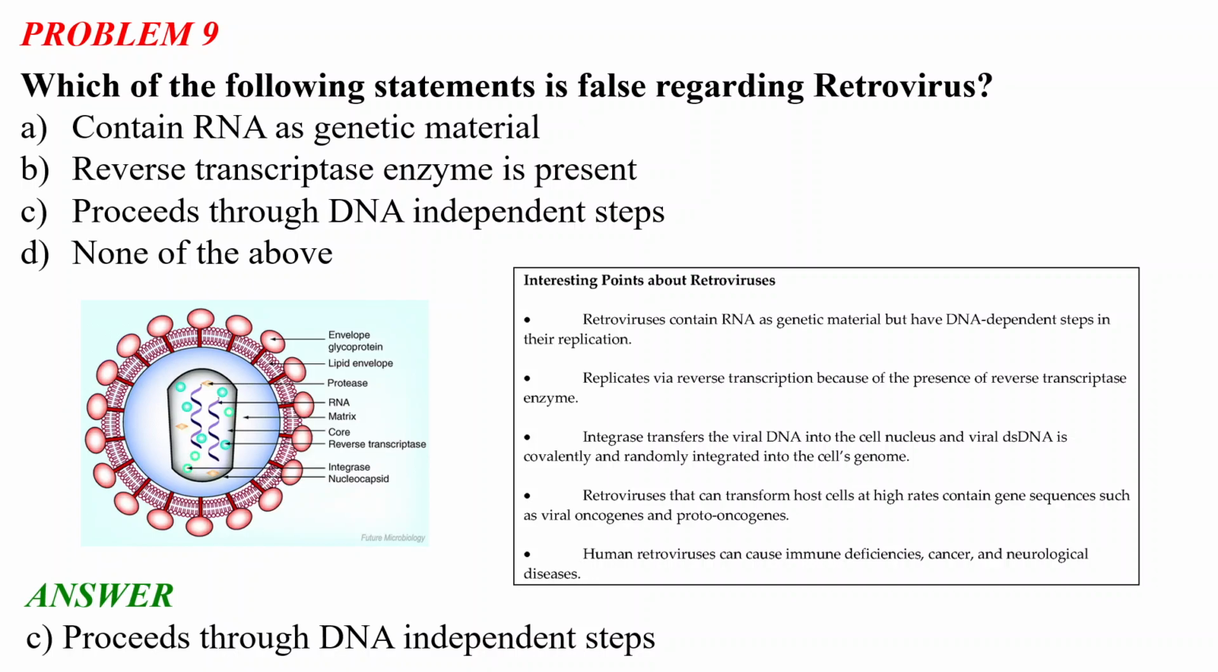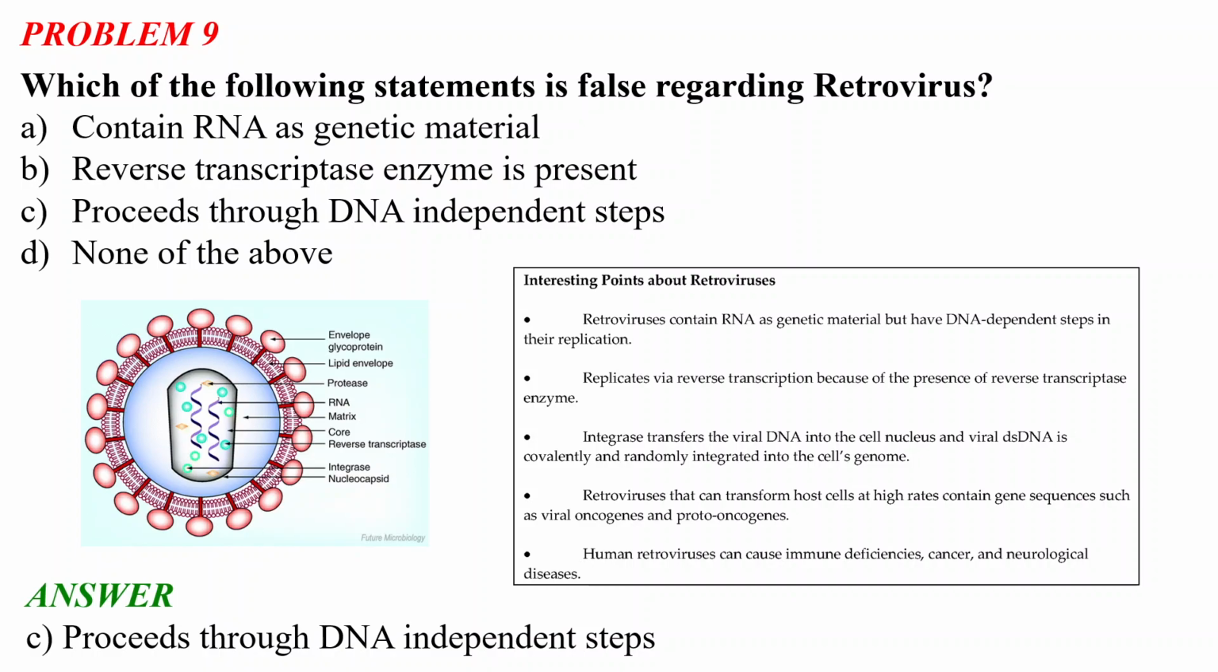These replicate via reverse transcription because of the presence of the reverse transcriptase enzyme. The integrase transfers the viral DNA into the cell nucleus, and the viral double-stranded DNA is covalently and randomly integrated into the cell's genome. The retroviruses that can transform host cells at high rates contain gene sequences such as viral oncogenes and the proto-oncogenes. And human retroviruses can cause immune deficiencies, cancer, and neurological diseases.